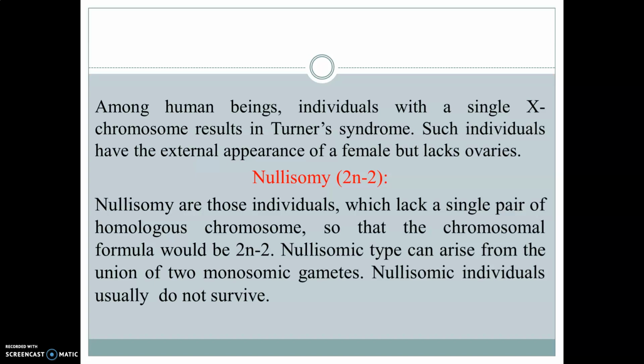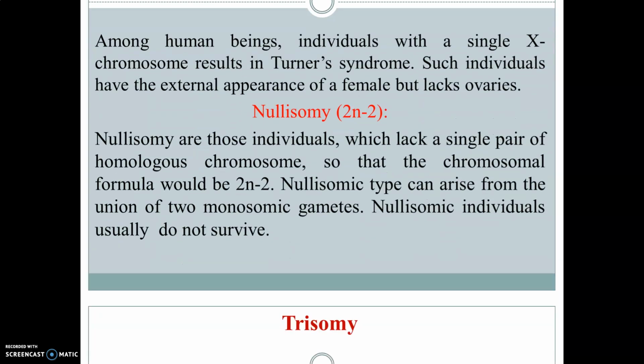Now nullisomics are those individuals which lack a single pair of chromosomes, so the chromosomal formula is 2n-2. Nullisomic types can arise from the union of two monosomic gametes. Nullisomic individuals usually do not survive.